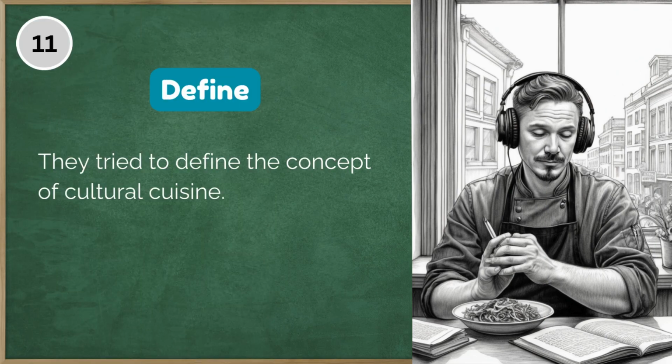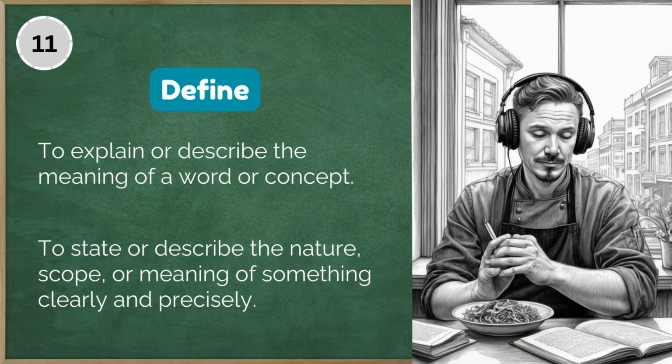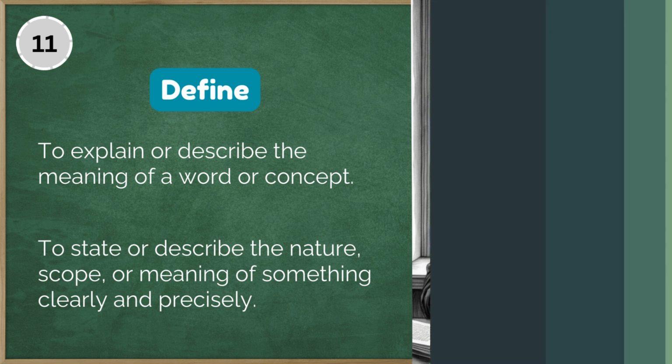11. They tried to define the concept of cultural cuisine. Defined: to explain or describe the meaning of a word or concept. Defined: to state or describe the nature, scope, or meaning of something clearly and precisely.